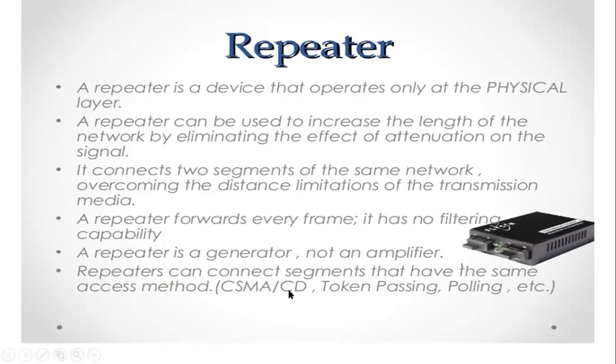A repeater forwards every frame. It has no filtration capability. Whatever frame we send from the sender side to the receiver, it doesn't filter anything; it doesn't have filter capability. Whatever we have sent will reach the receiver side. A repeater is a regenerator, not an amplifier, and it works under CSMA/CD, token passing, etc. I have explained everything earlier.